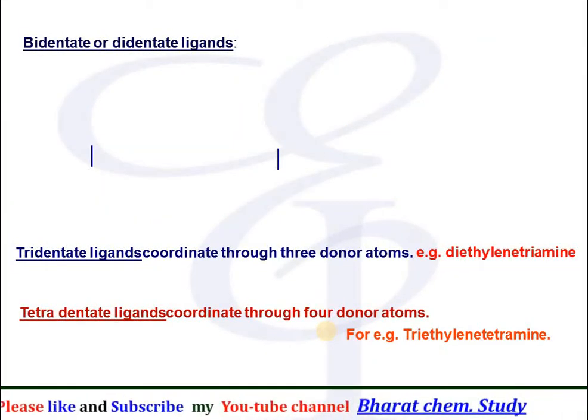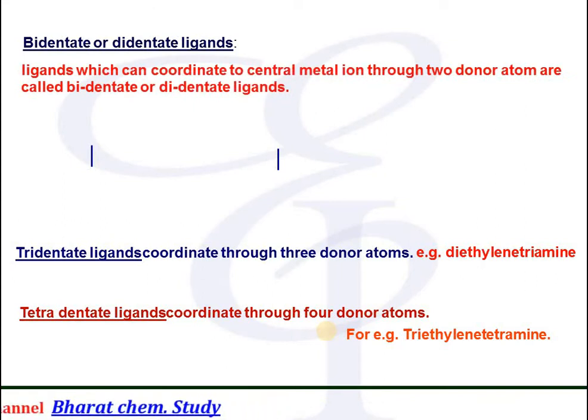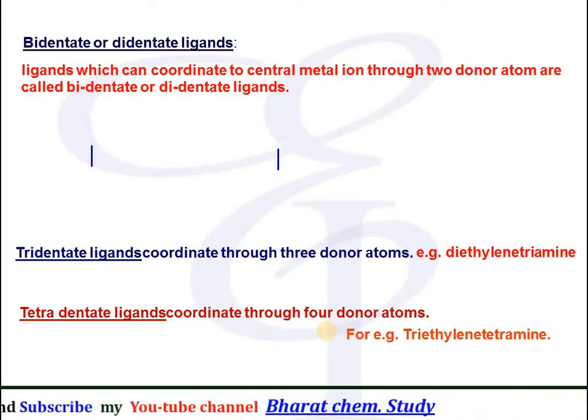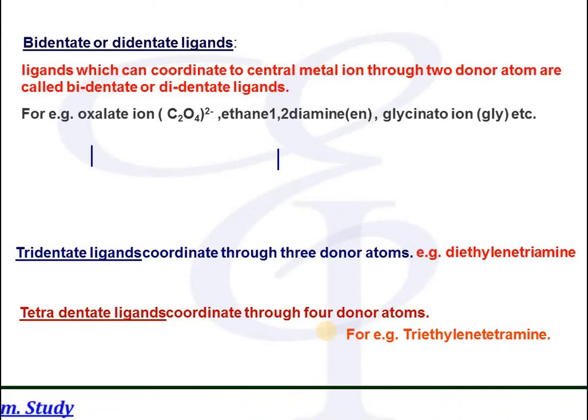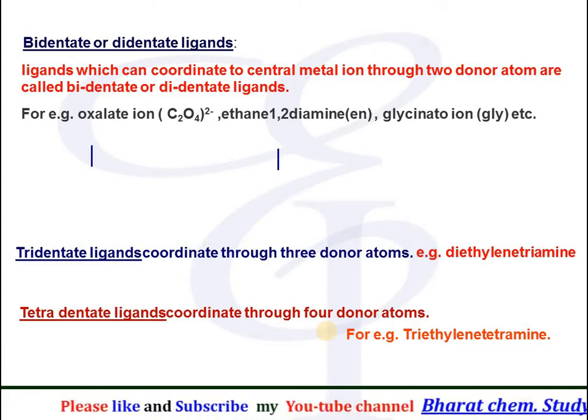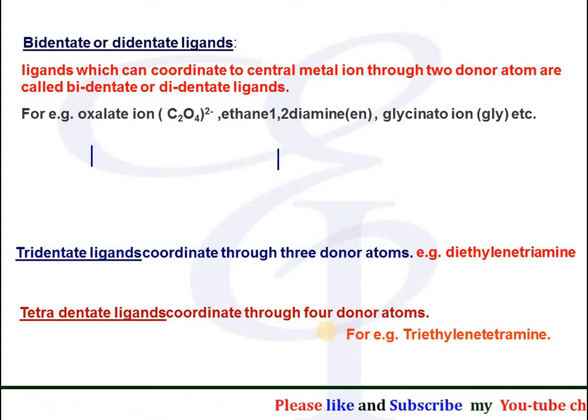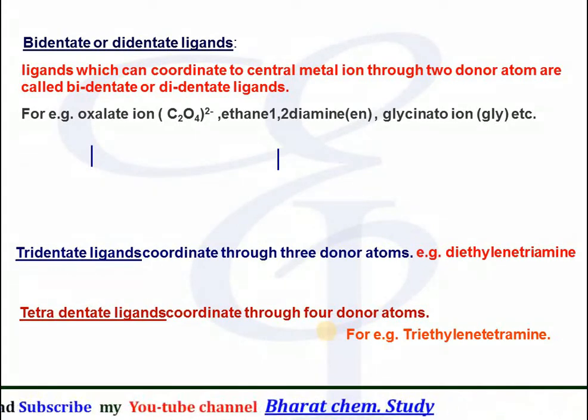Bidentate or didentate ligands are the ligands which can coordinate to the central metal ion through two donor atoms. For example, oxalate ion, represented as C2O4 2 negative, ethane-1,2-diamine, also represented as en, and glycinato ion, also represented as gly, are bidentate ligands.